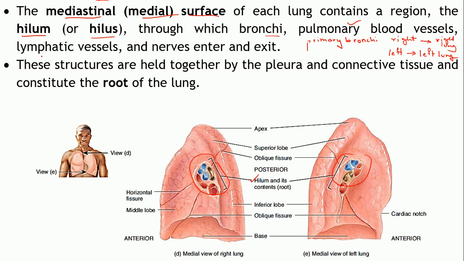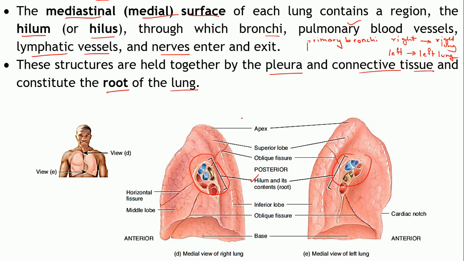Then the lymphatic vessels and the nerves also enter and exit the lungs at this particular point, which is known as the hilum. All these structures are held together by the pleura and the connective tissue. Together they constitute the root of the lungs.